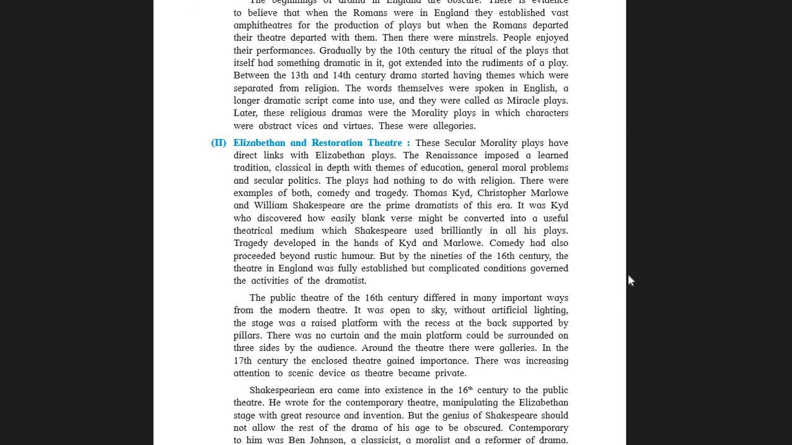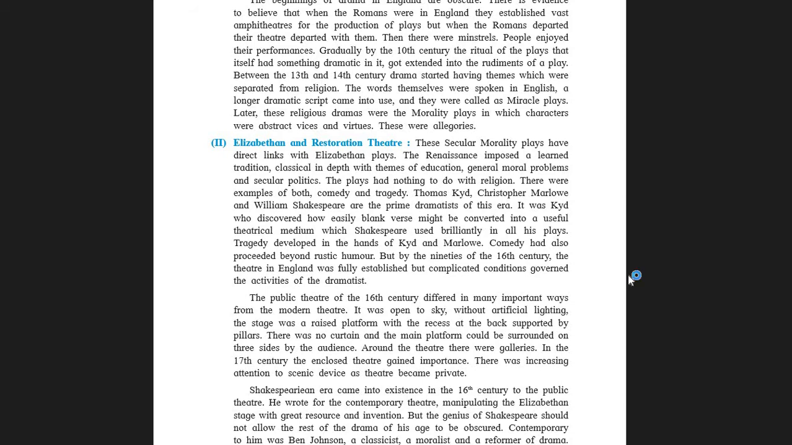And it was Kyd who discovered how easily blank verse might be converted into a useful theatrical medium. Blank verse means a poem which does not have any meter, any rhythm, any pattern, any poetic device as such, no figures of speech, no rhyming words, so-called blank verse or free verse. It also became the important medium which Shakespeare used brilliantly in all his plays.